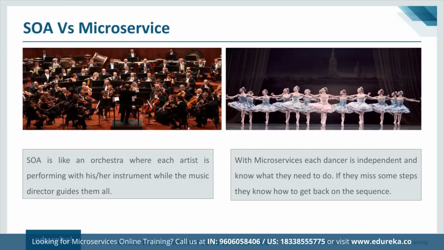Whereas in the case of a microservice, there are independent performers, but these independent performers are not controlled by any director. So they work separately and they work in silos. So that is the difference. I hope you can understand the difference between the two from these images. Even though they work together, in SOA they are controlled by one particular director, and that's why this is called a centrally governed architecture. Whereas microservices do not have a centrally governed architecture, and that's why it's called a decentralized governing architecture.